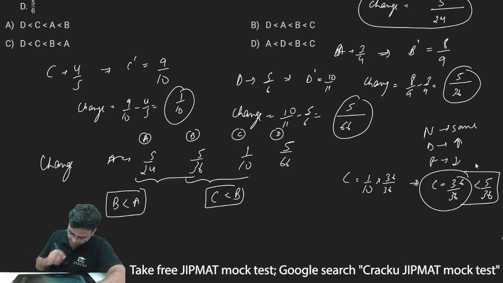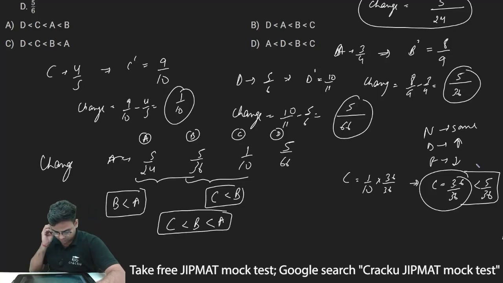So I can combine both of them and I can write C less than B less than A. So up till now here it is 5. Let us compare C and D.